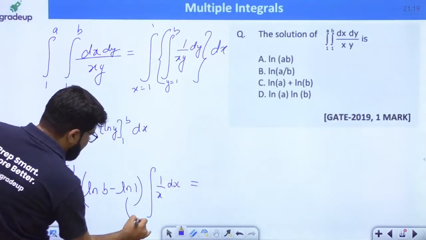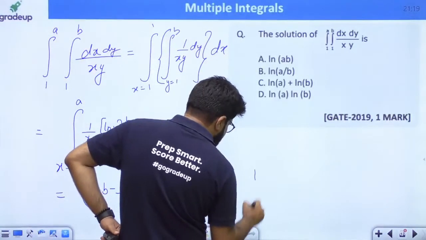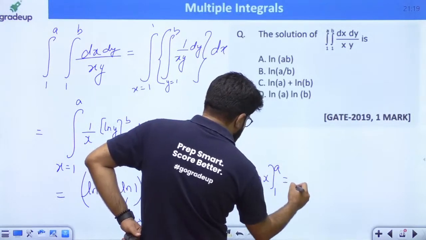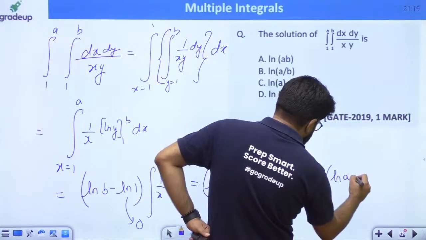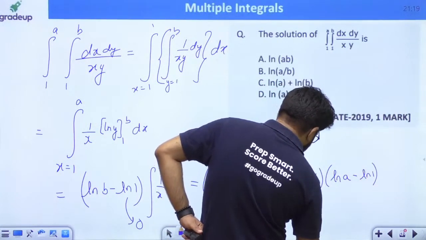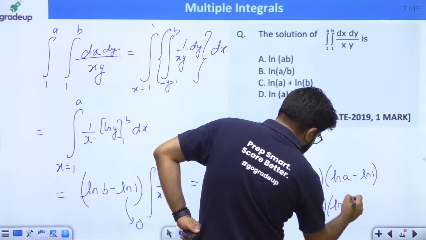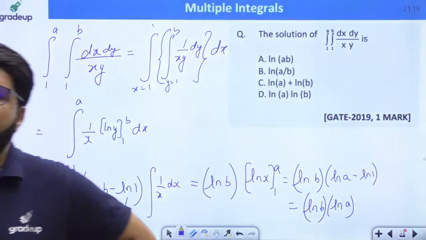The value of log 1 is 0. So you have log b and then integral of 1 upon x is log x, lower limit 1, upper limit a. So this is finally equal to log b into log a minus log 1, and this is log b multiplied by log a.